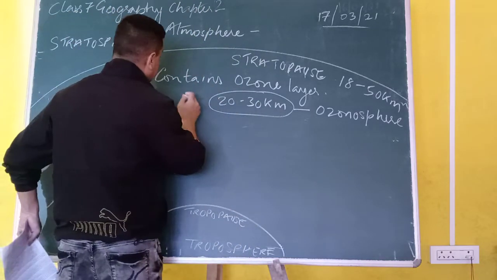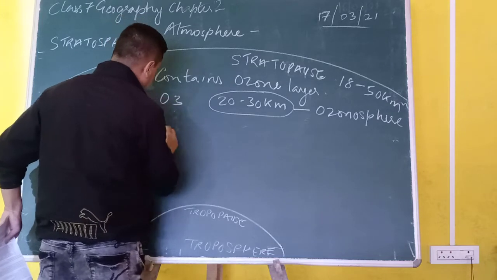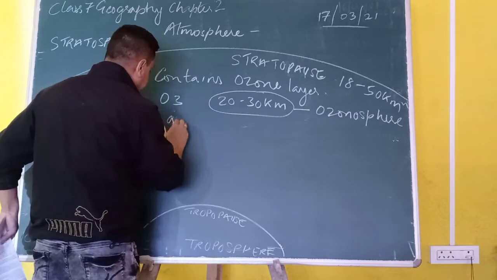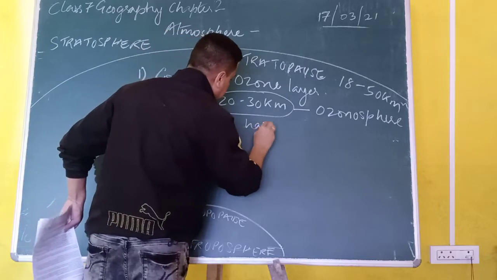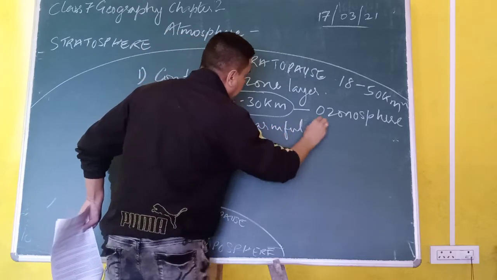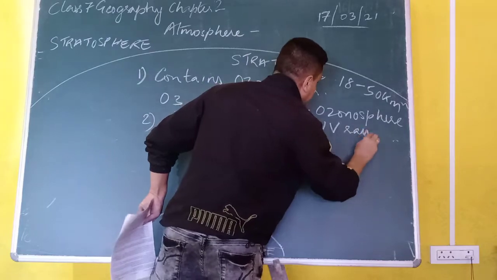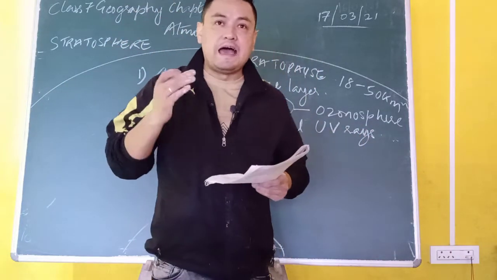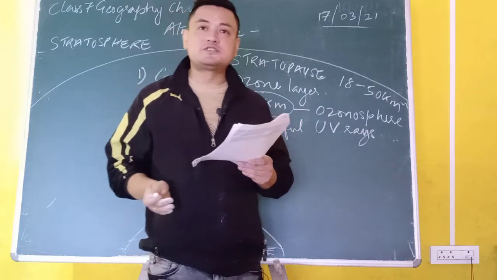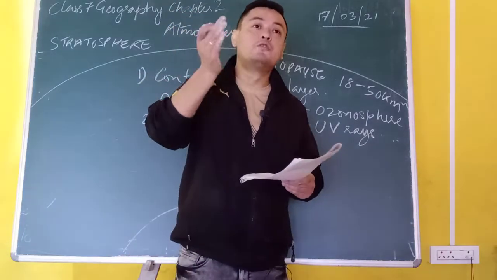Now I am writing ozone here. O3. Number 2, it absorbs harmful ultraviolet rays which are emitted by the sun. This causes the temperature of this layer to rise.